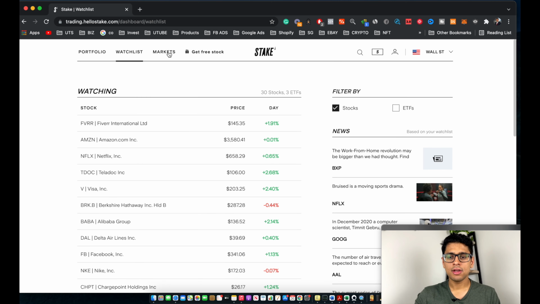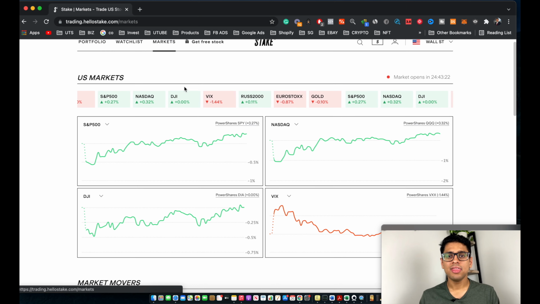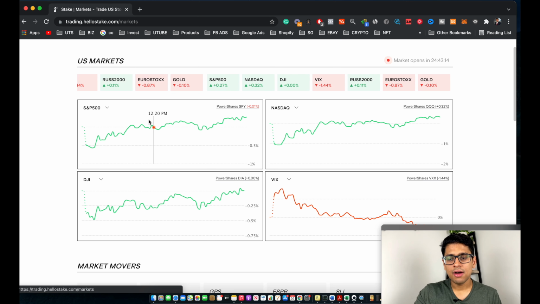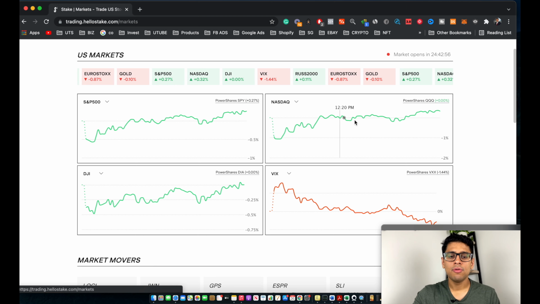And now let's go ahead and click on markets. So as you guys can see, now we're currently on the market section of Stake. So this is basically where you go ahead and actually trade your stocks and actually buy them or even sell them. The first thing which you guys see is basically the graph of S&P 500, NASDAQ, DJI, and VIX. So this basically shows you the changes in the prices in the last one day. And as you guys can see, as of now, the price is currently in green. So you guys can actually go ahead and play around with these graphs.